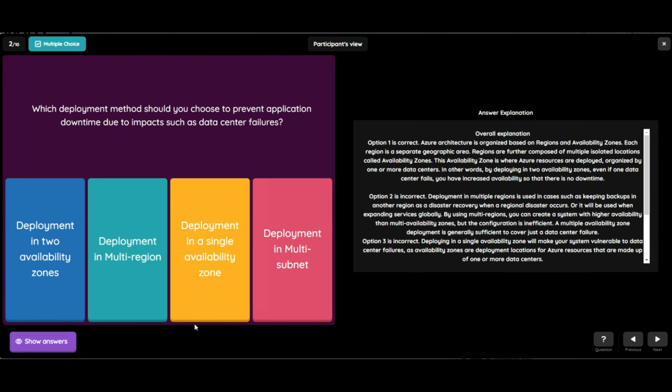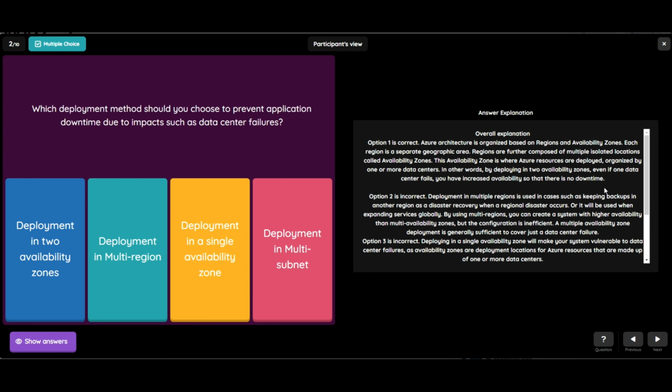The second option, deployment in multi-region, is wrong. Deployment in multiple regions is used in cases such as keeping backups in another region as disaster recovery when a regional disaster occurs, or when expanding services globally. By using multi-regions, you can create a system with higher availability than multi-availability zone, but the configuration is inefficient. A multiple availability zone deployment is generally sufficient to cover just a data center failure.